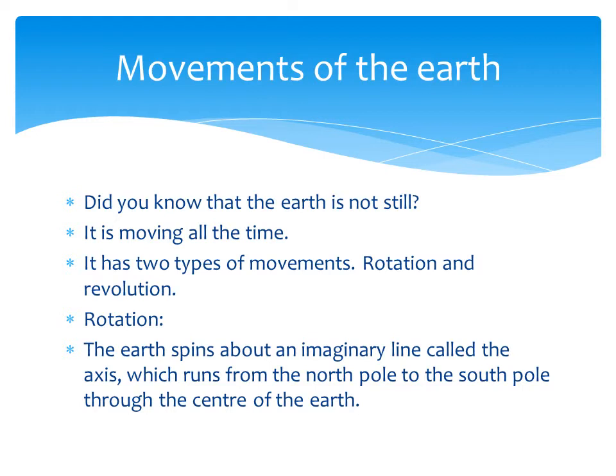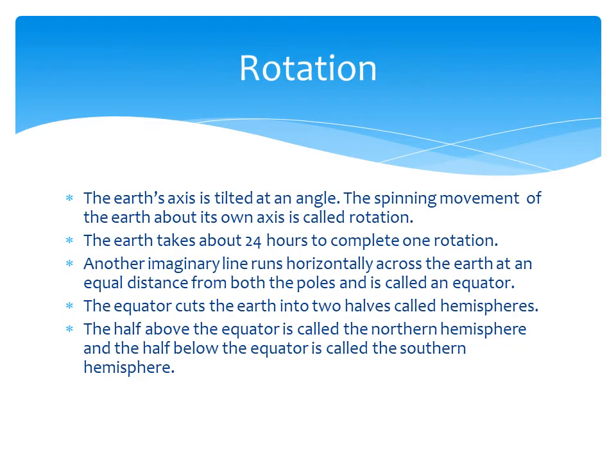The axis has two poles. The upper one is called the north pole, and the lower one is called the south pole, and it spins in the middle. It has the equator. It spins through the center of the earth. The earth's axis is tilted at an angle, and in this angled position the earth spins. This spinning movement of the earth about its own axis is called rotation. So the earth spins around itself.